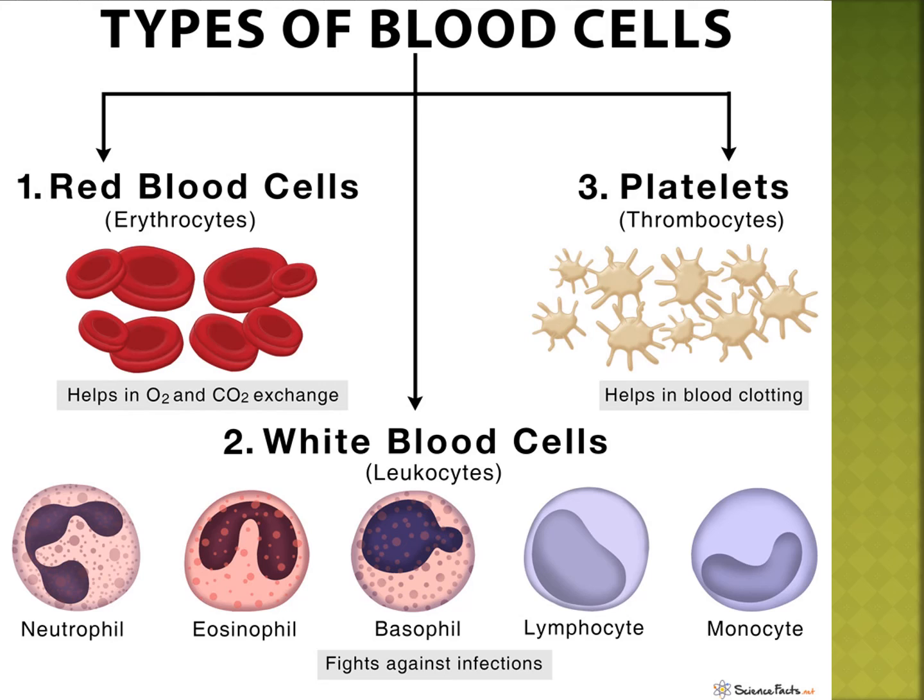Next, platelets. The other name is thrombocytes. Platelets are fragments of cells. They do not have a nucleus. See the picture? Everybody seeing the picture? Thrombocytes have no nucleus. They help carry out clotting of blood, hence prevent loss of blood during injury.